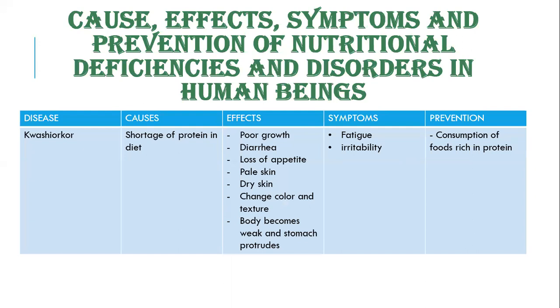Now, let's see the causes, effects, symptoms, and prevention of various nutritional deficiencies and disorders in human beings. Starting with the first one, kwashiorkor. Kwashiorkor is caused by a shortage of protein in the diet. If a person lacks enough protein in the diet, it may result in kwashiorkor, and it is very common in the young, those who are underage, like babies.